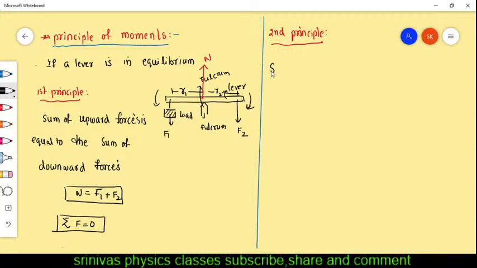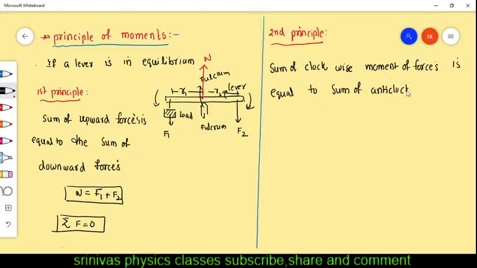Sum of clockwise moment of forces, which means torque only, is equal to the sum of anti-clockwise moment of forces.